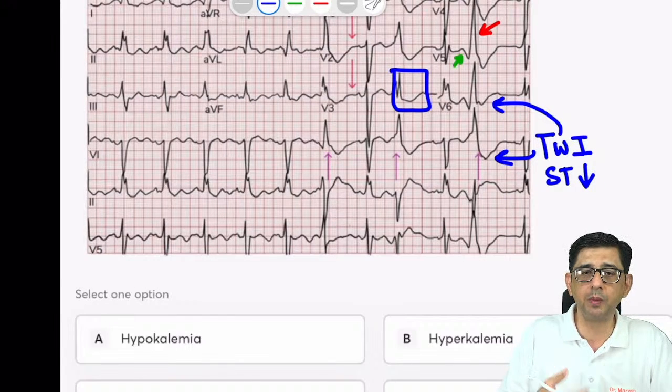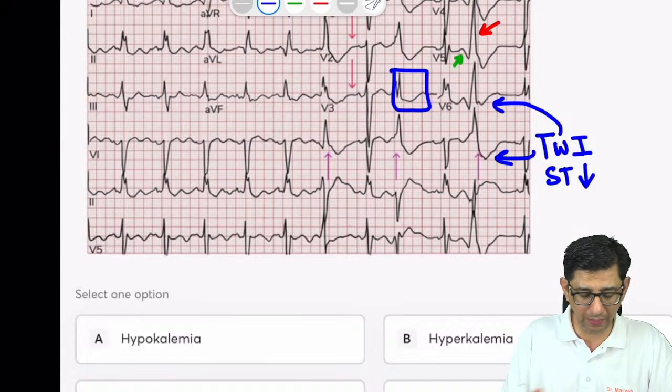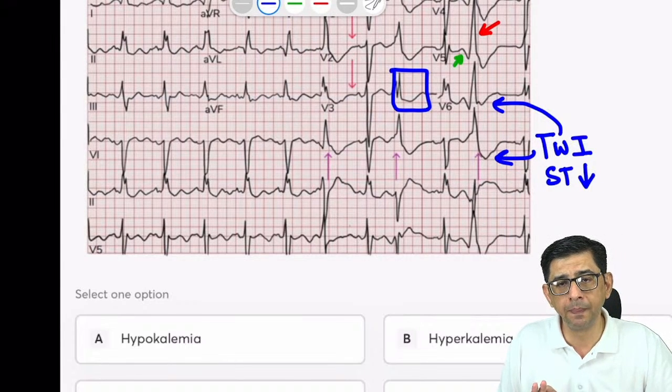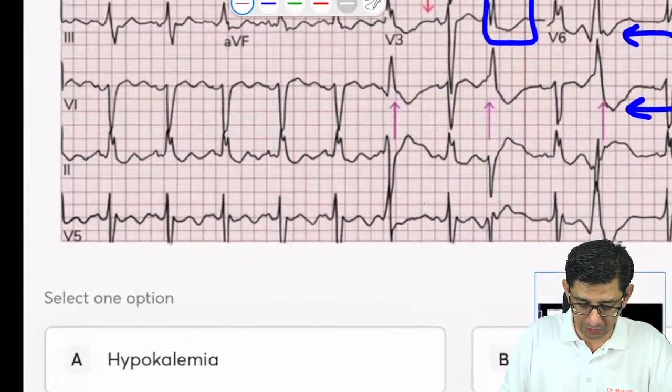I mean, suppose आप कहते हो कि sir, so many leads are given in the exam, and where should I be looking? Then you can look at long lead 2, or you can look right at the lead at the bottom. Select a single lead only. If you select a single lead, then what you have to pick up in this question, I'll do some markings here. So just give me a few seconds to highlight that.